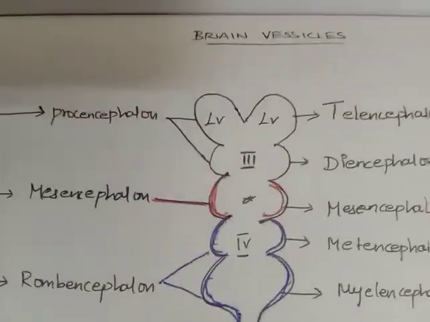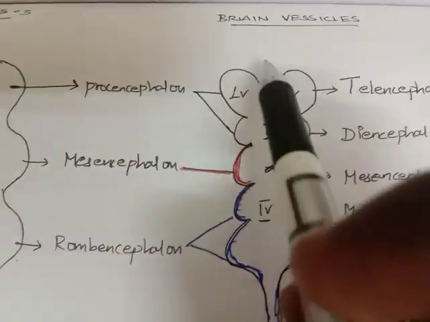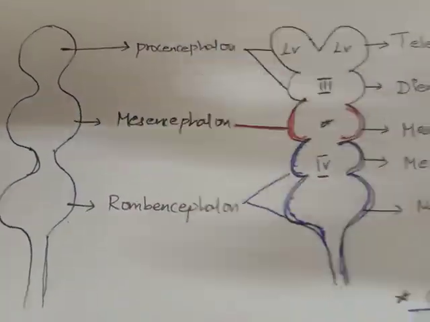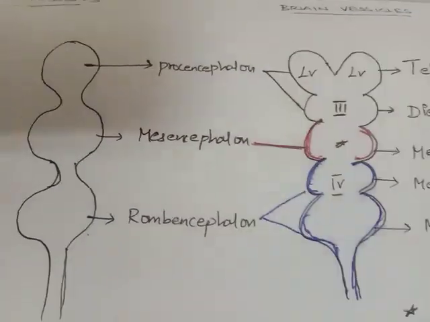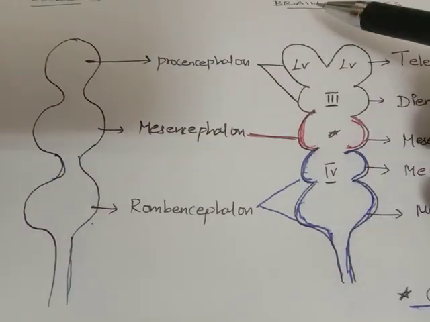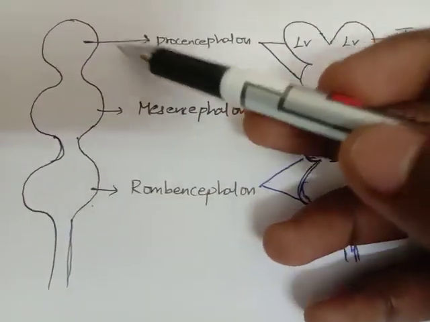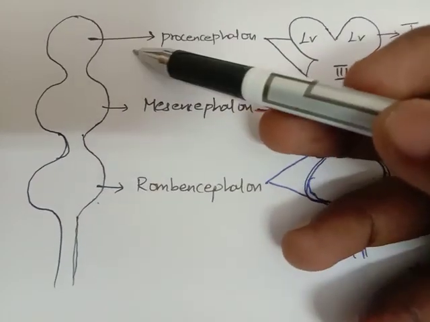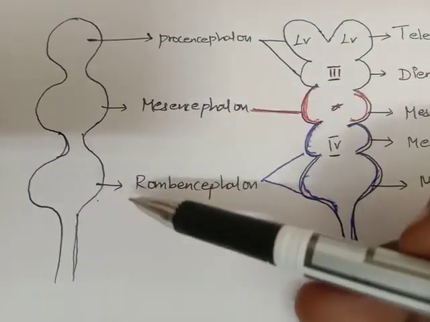The new topic we are going to see is about the brain vesicles. Last class we saw about the sensory nucleus and the motor nucleus. Now, these brain vesicles are divided into three parts. The first brain vesicles are divided into three parts: prosencephalon, mesencephalon, rhombencephalon.